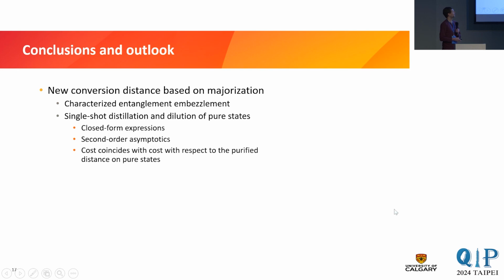And well, I'm still not sure why, but it turns out this coincides with the cost with respect to the purified distance on pure states. Whilst for general states, it does not coincide. It's just if you go to, well, if your initial state is maximally entangled.